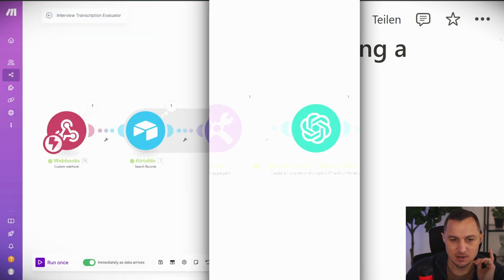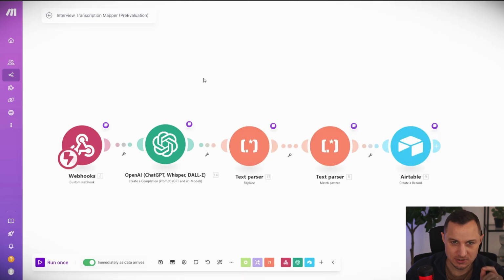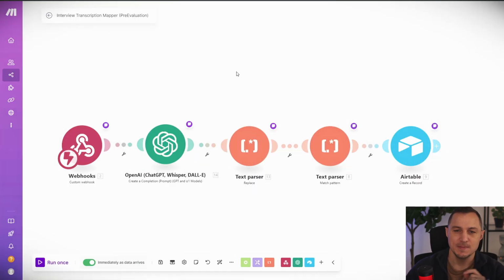And in order to achieve that, I built a system where we're going to use this make automation as well as this make automation. And along the way, these automations will help us to take interviews. So this one specifically will help us to take interviews that I had, the transcripts of those interviews, and then it will put those transcripts into a structured format so that the data is in a database in the right format. And then I used the data from the database in order to find out the ideal customer and the product that I want to build.